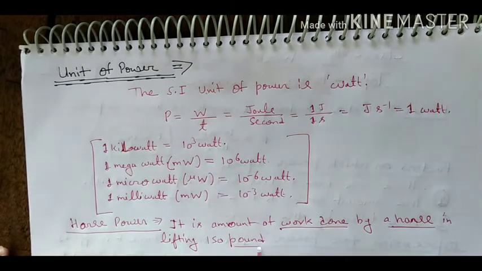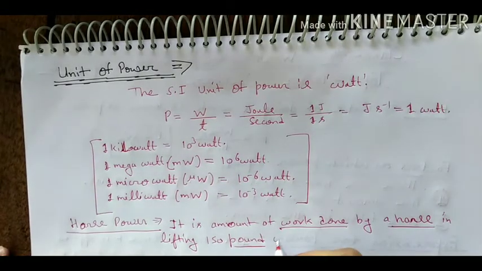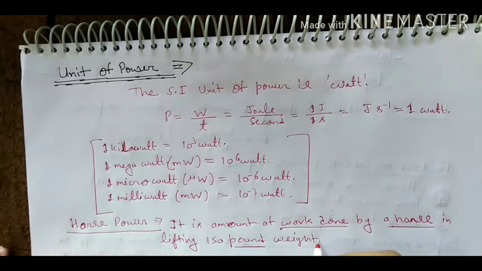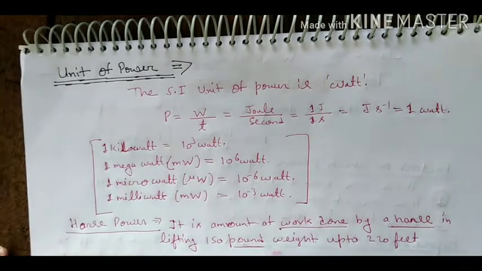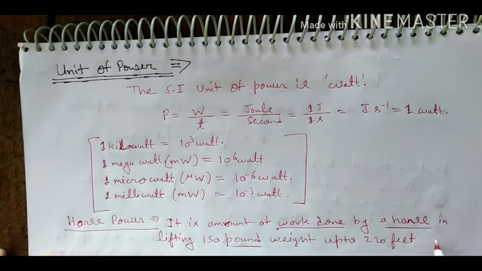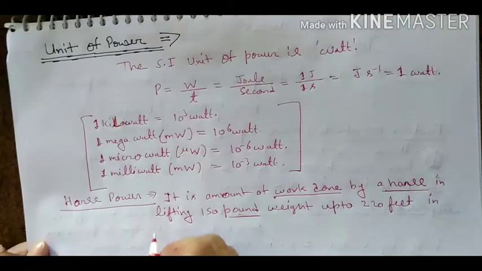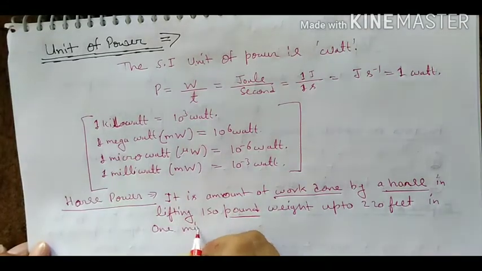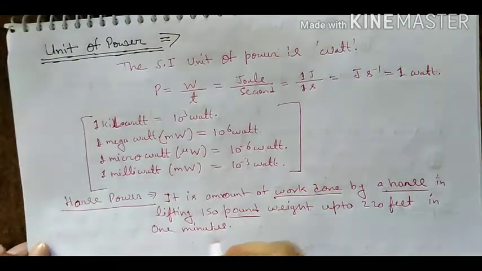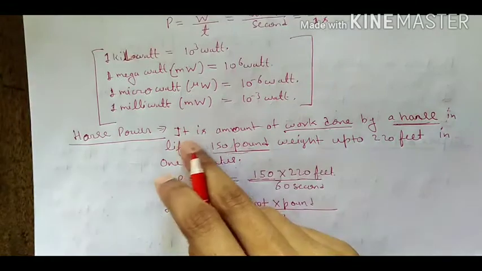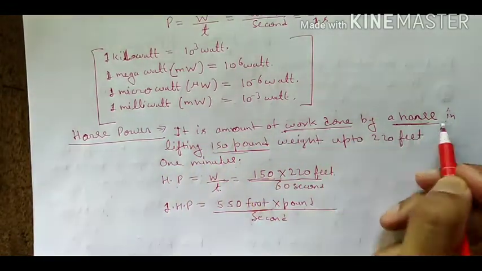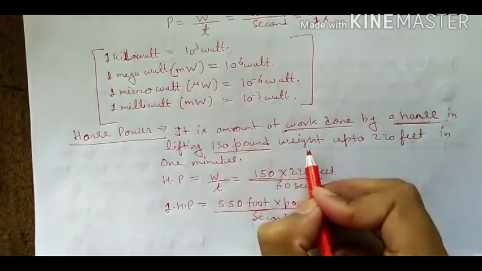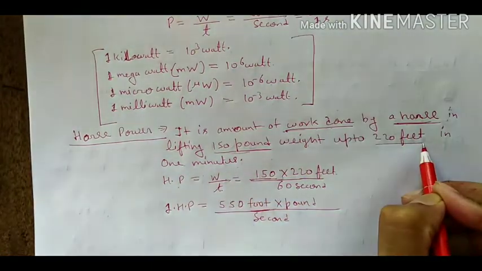Do you know pound? Pound is the unit of weight. 150 pound weight up to 220 feet in 1 minute is called the horsepower. It is the amount of work done by a horse in lifting 150 pound weight up to 220 feet.